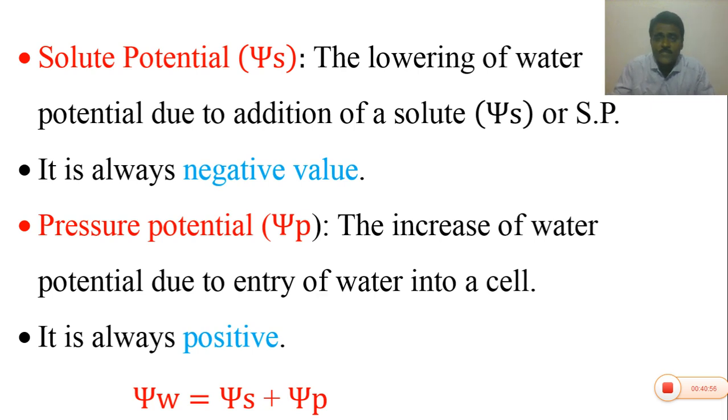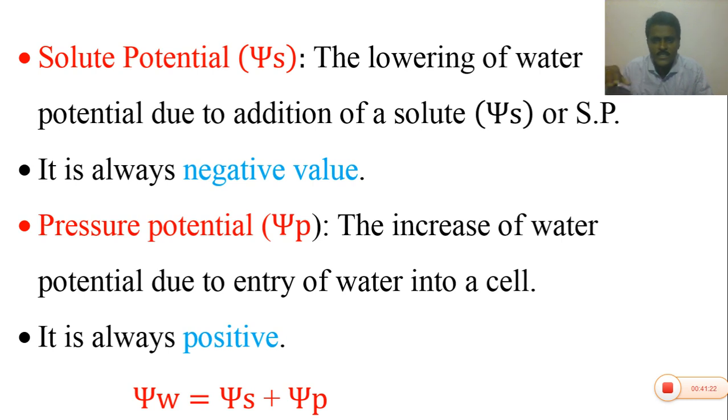It is represented by psi p and its value is always positive. The water potential of a cell can be measured with the help of bars, megapascals or kilopascals. The water potential maximum value is 0. All pure solvents have the maximum chemical potential or maximum water potential, so the value is 0.